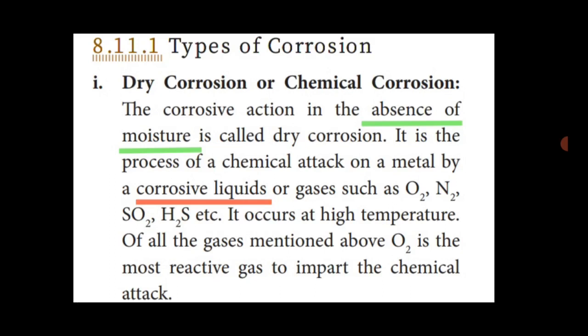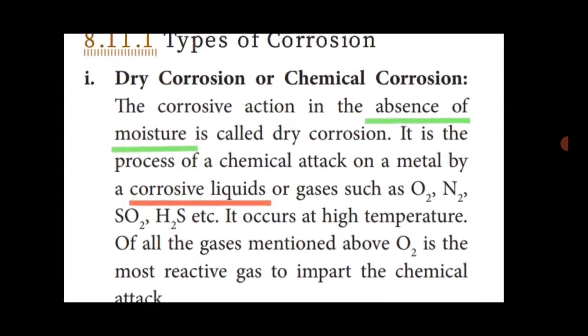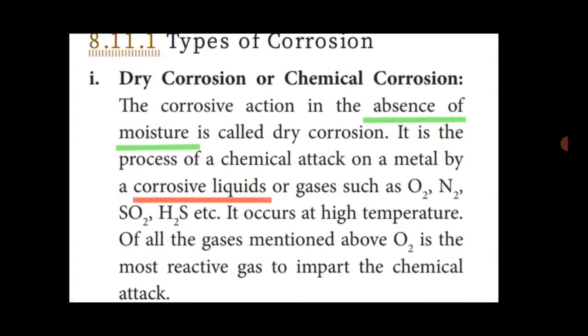It is the process of chemical attack on a metal by corrosive liquids or gaseous substances. What are the gaseous substances? Such as O2, N2, SO2, H2S. These gaseous substances and liquids chemically attack the metal. It occurs at high temperature.